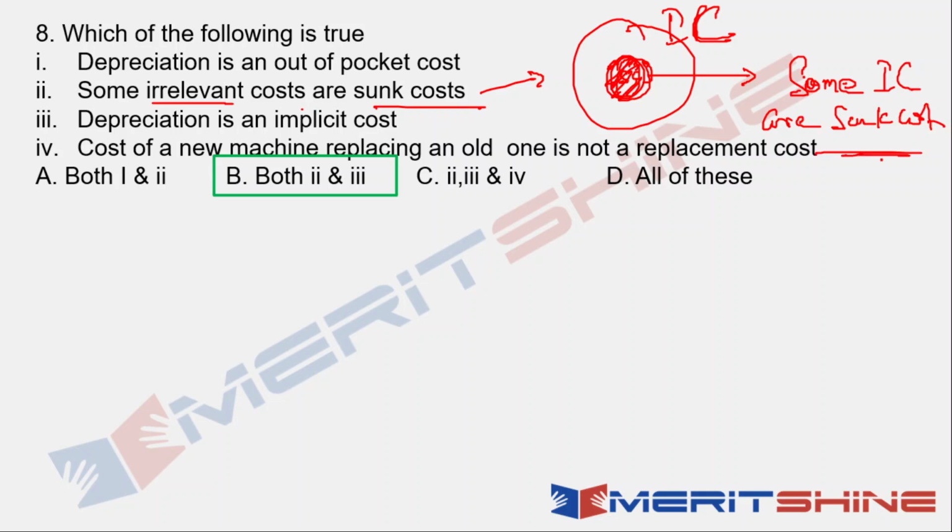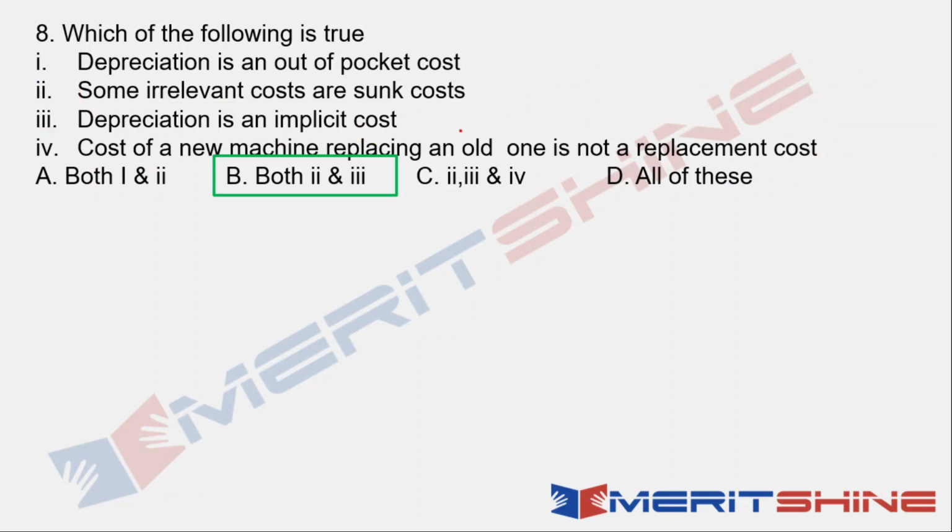Whether all irrelevant costs are sunk, we know that is not the case, but some would definitely be sunk cost. So 2 is true. Then, depreciation is an implicit cost. Yes, that's what we discussed here. So this is also true. Both 2 and 3 are true, and therefore your answer would be option B.